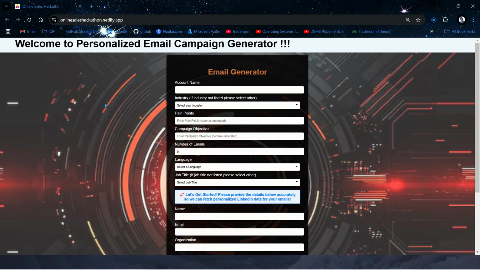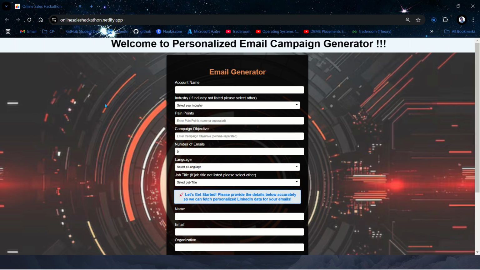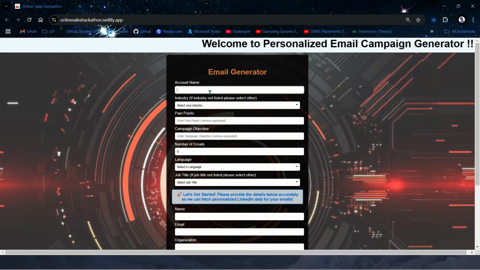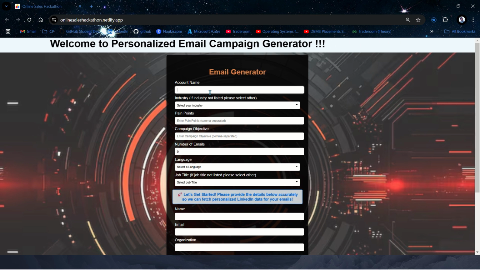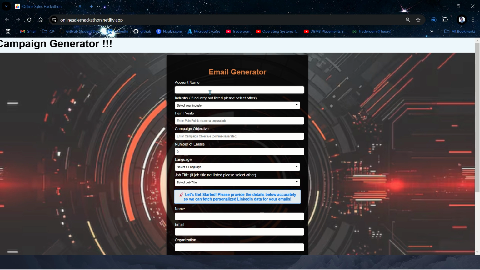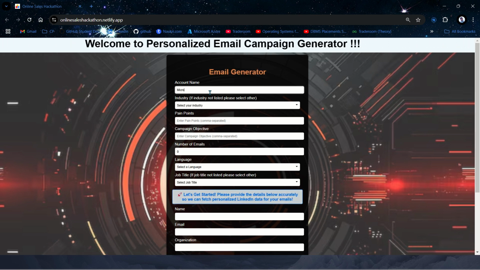So this is the project which we have deployed globally, and anyone can access it with the help of the given link. Going through the implementation, first of all we have to give the account name. The account name is the account from which industry, anything which you can input. We only need the account name, and depending on the account name the content will be generated. So I will give the account name as Microsoft.